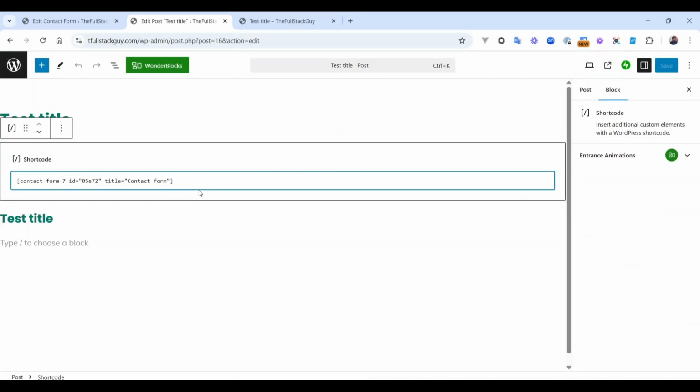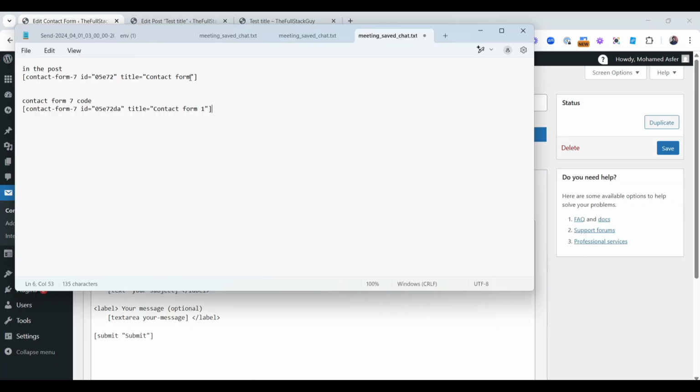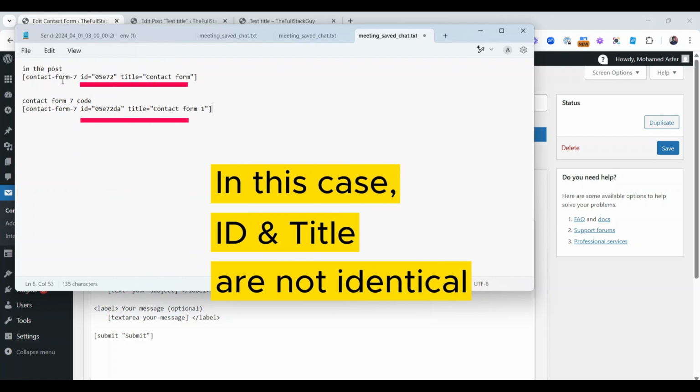Click Edit to open the post editor. Inside the post, locate the Contact Form 7 shortcode. To verify the code in Contact Form 7 and the post are identical, copy the shortcode and paste it into a text editor like Notepad. Check whether the form ID and the title match the existing Contact Form 7 in your WordPress setup.